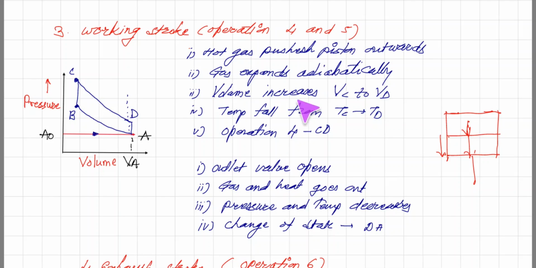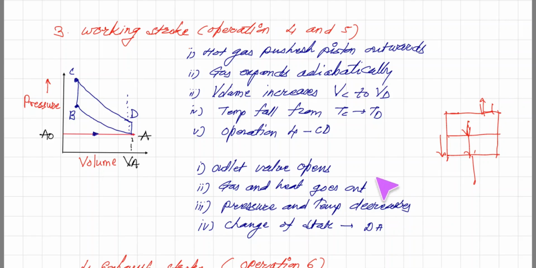Now operation 5: at this state the outlet valve is made open, so obviously gases and heat both go out from this open valve, and pressure and temperature inside the system decrease.